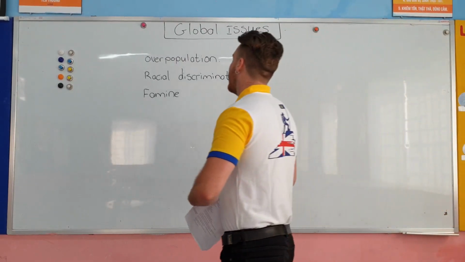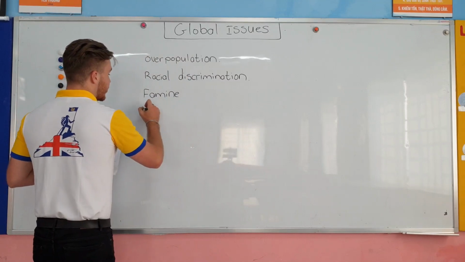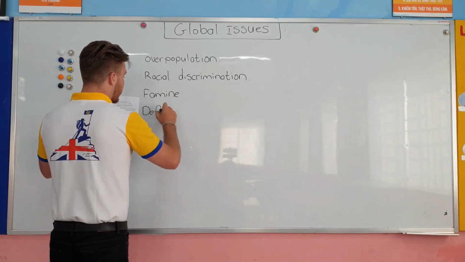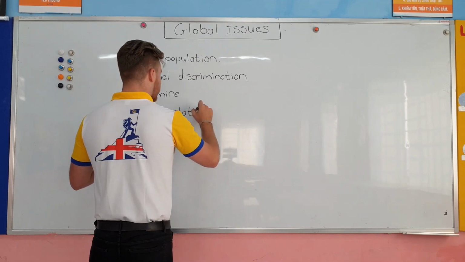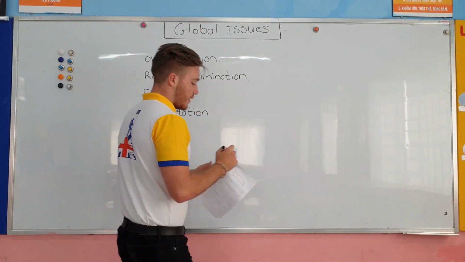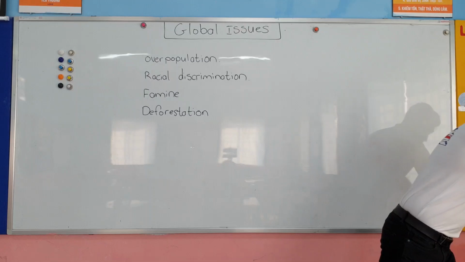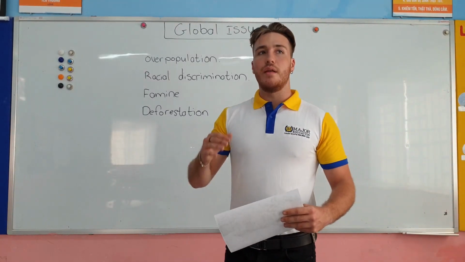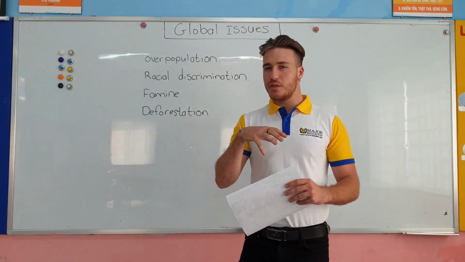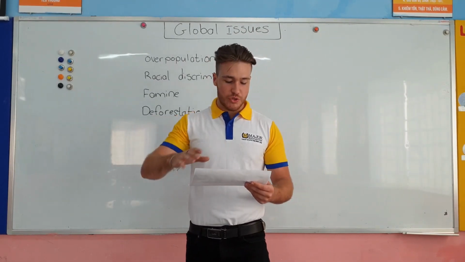Our next word is deforestation. Deforestation means that companies or big organizations come to the forest or the jungle and cut down all the trees.